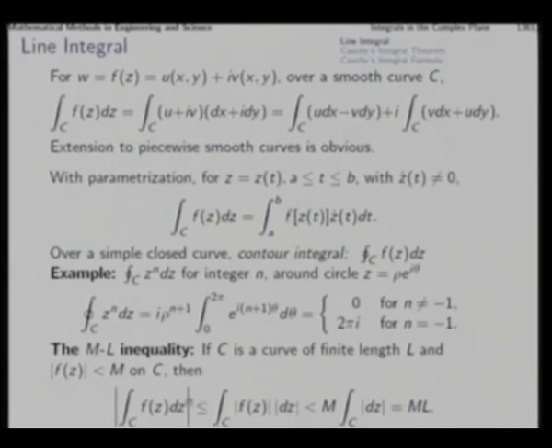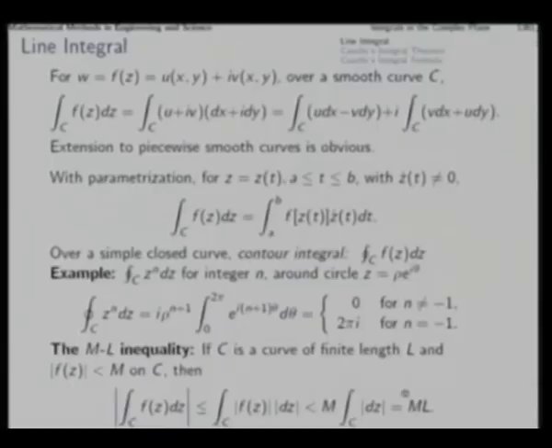This is one inequality. Then rather than the absolute value of f(z), if we put its supremum M, this side will be further increased. So this will be less than or equal to the integral that we would get if in place of the absolute value of f(z), we put the supremum value M. That value, being constant, can be taken out of the integral, and then the absolute value of dz integrated over C actually gives us the length of the curve, and that is ML.